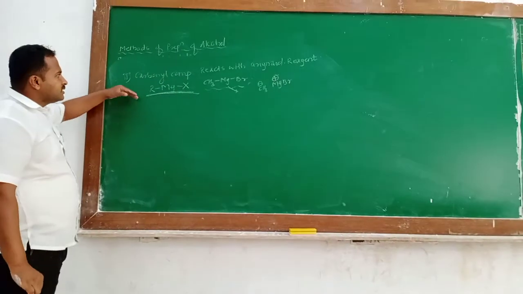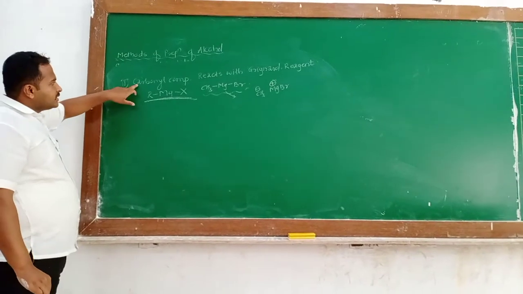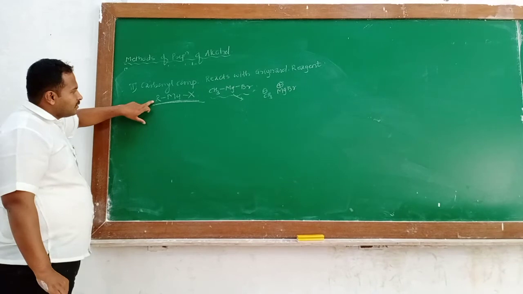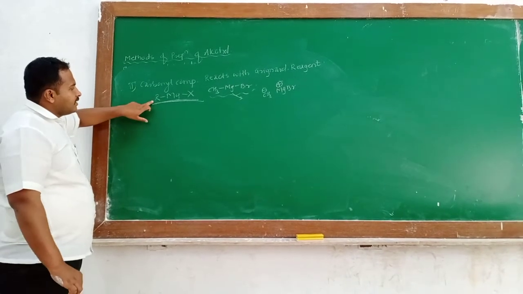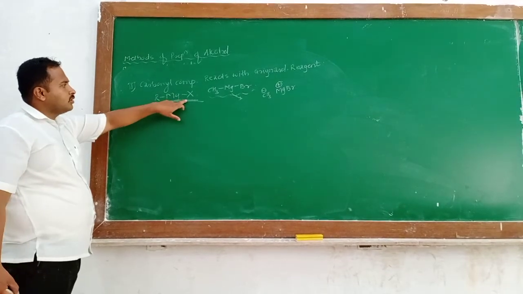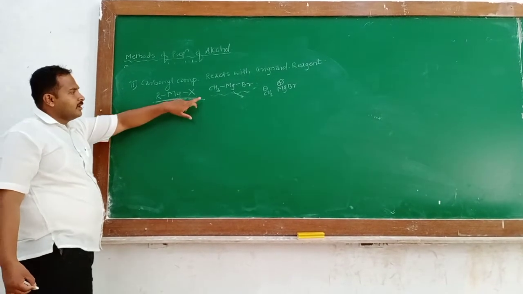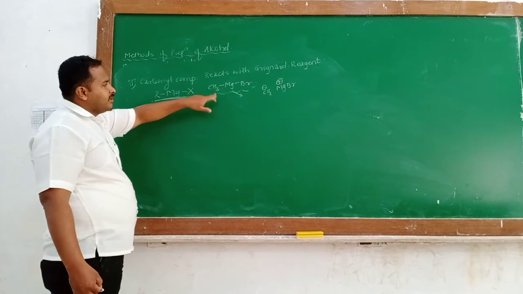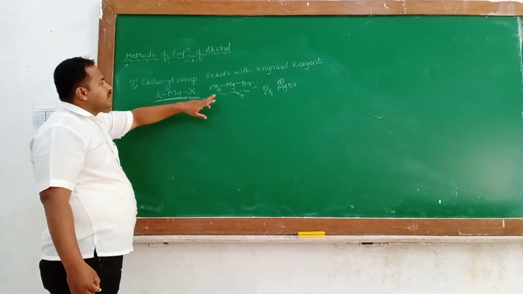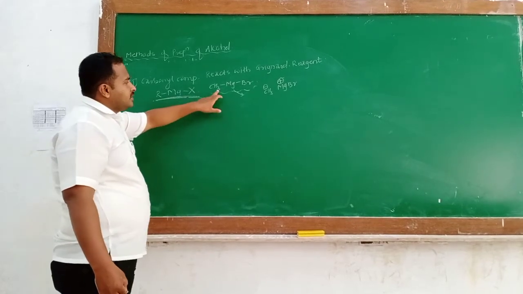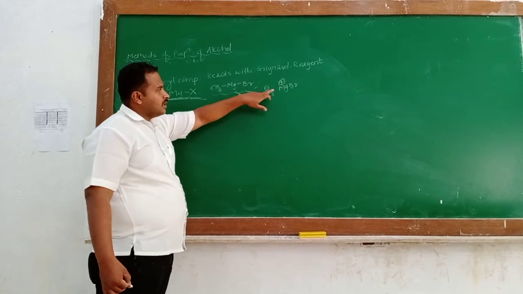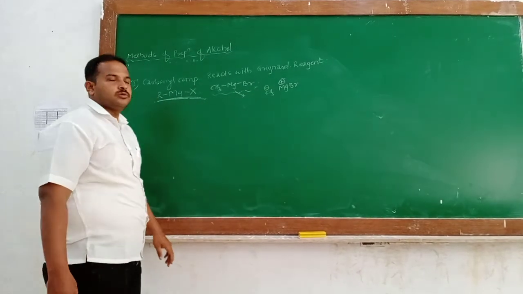Okay students, in this method we are going to discuss a carbonyl compound reacting with the Grignard reagent. You know the Grignard reagent is RMgX, where R is an alkyl group, such as methyl or propyl, and X is Cl, Br or I. Examples: methyl magnesium bromide, methyl magnesium iodide, ethyl magnesium bromide, ethyl magnesium iodide, or ethyl magnesium chloride. In this Grignard reagent, dissociation takes place so that the alkyl group carries negative charge and MgBr carries positive charge.